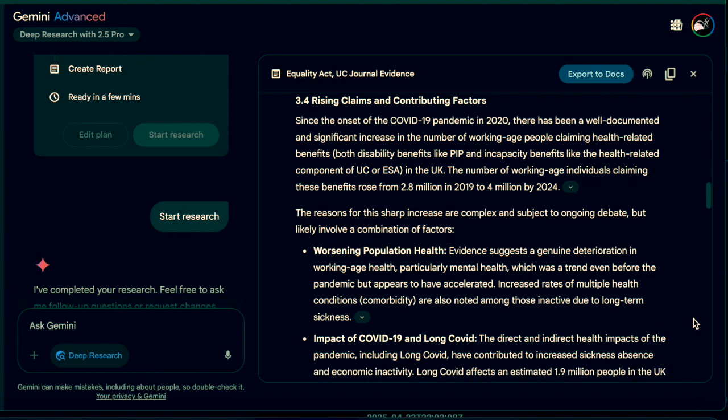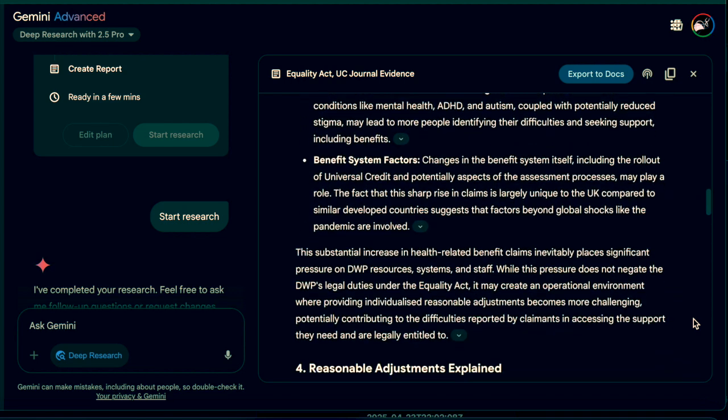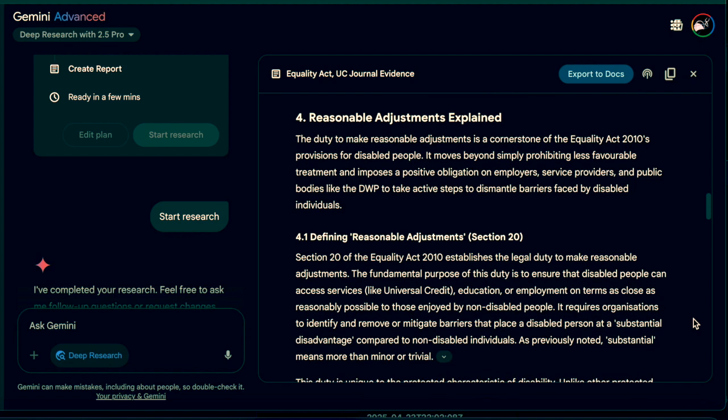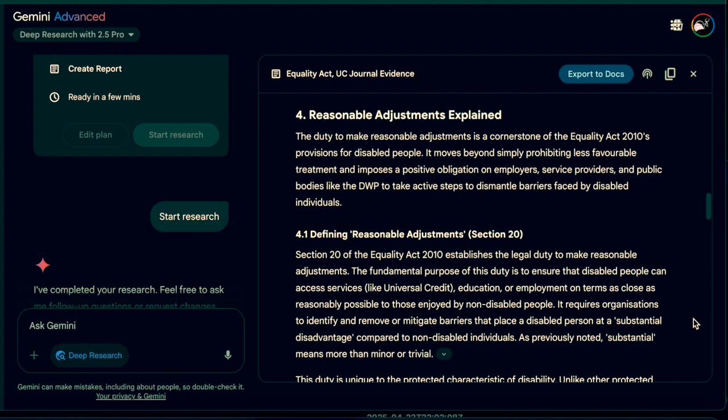Part 4. Reasonable adjustments explained. 4.1 Defining reasonable adjustments, Section 20. Section 20 imposes a positive duty to remove barriers placing disabled persons at substantial disadvantage, requiring more favourable treatment to achieve parity.